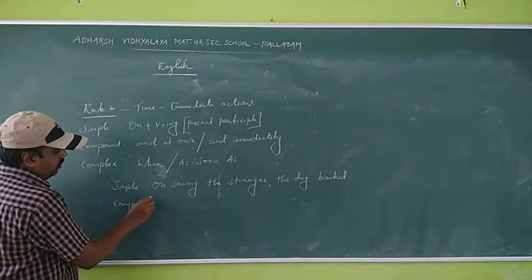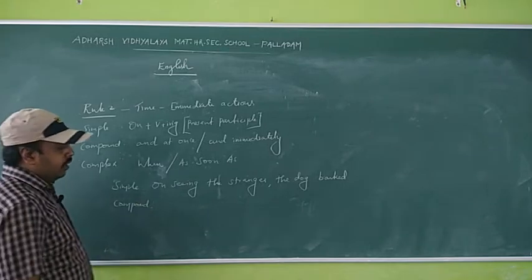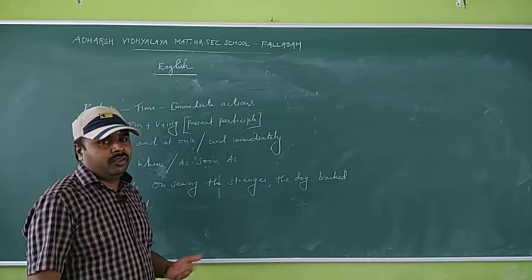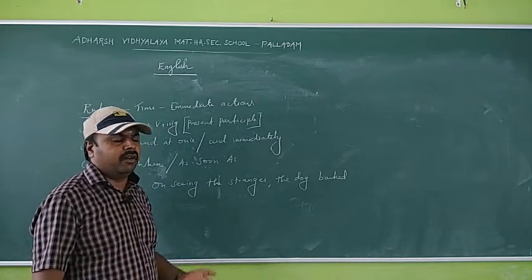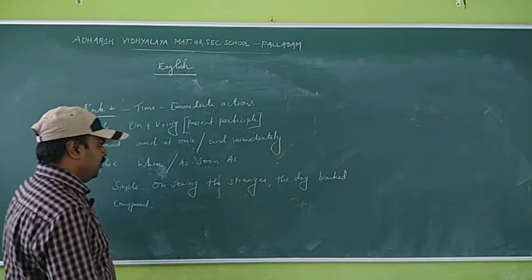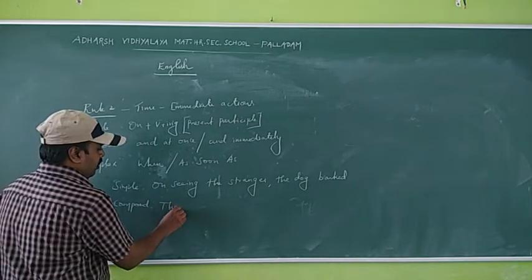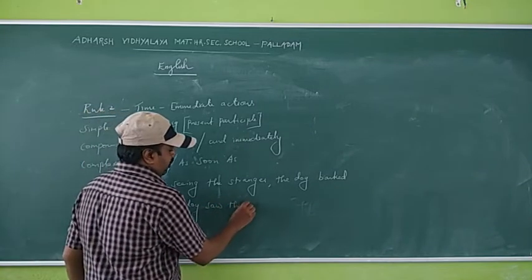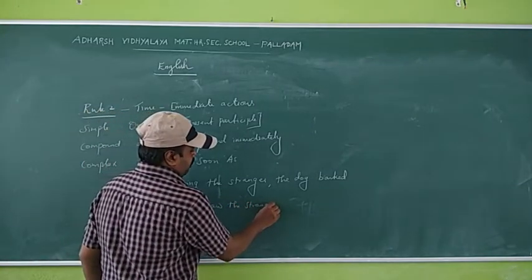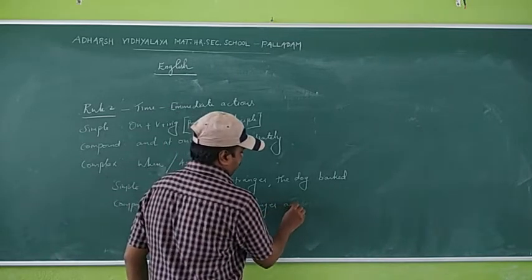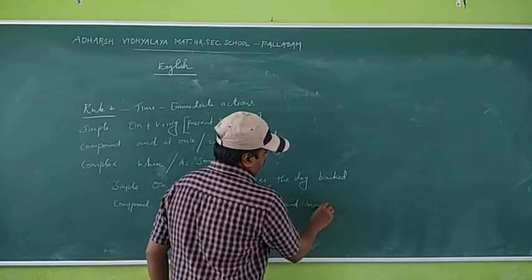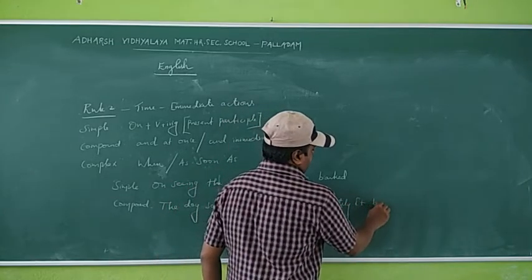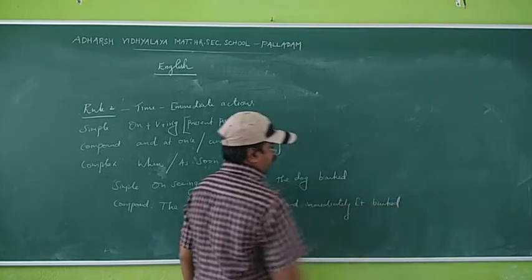Now the compound sentence. On seeing the stranger, the dog barked. What is the compound sentence structure? We need two main clauses and a coordinating conjunction. So the dog saw the stranger and immediately it barked.